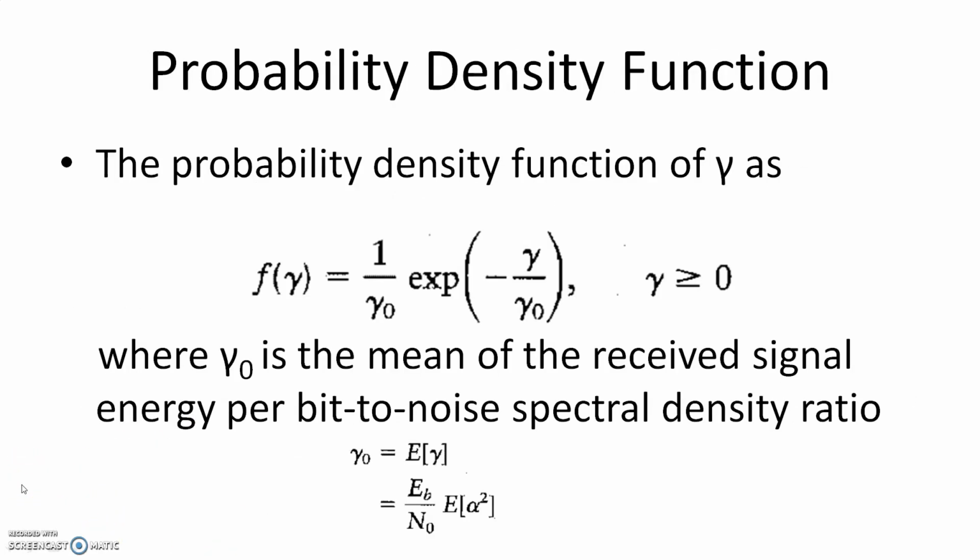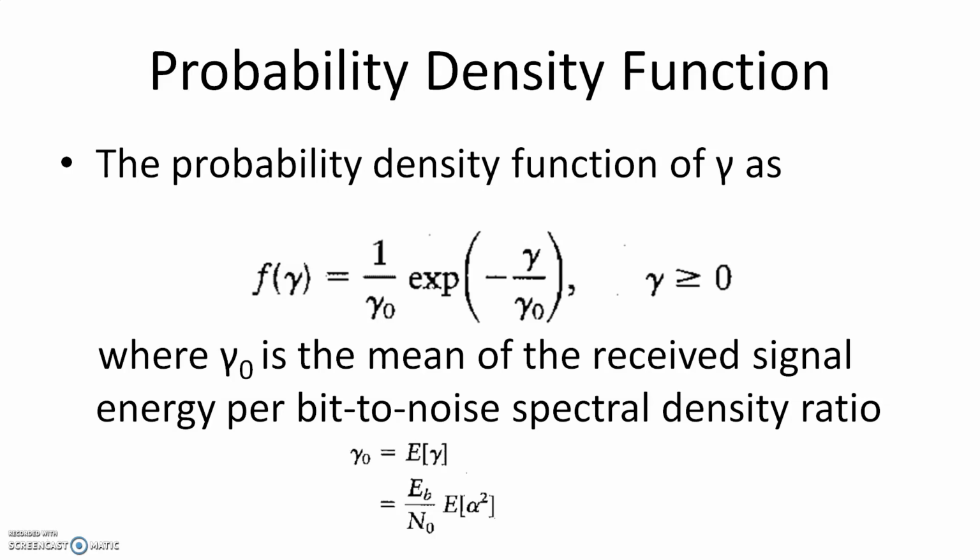Now, what is the probability density function? We know it follows the Rayleigh model, so f(gamma) = 1 by gamma 0 into exponential of minus gamma by gamma 0, where gamma is greater than or equal to 0, and gamma 0 is the mean of the received signal energy per bit to noise spectral density ratio.